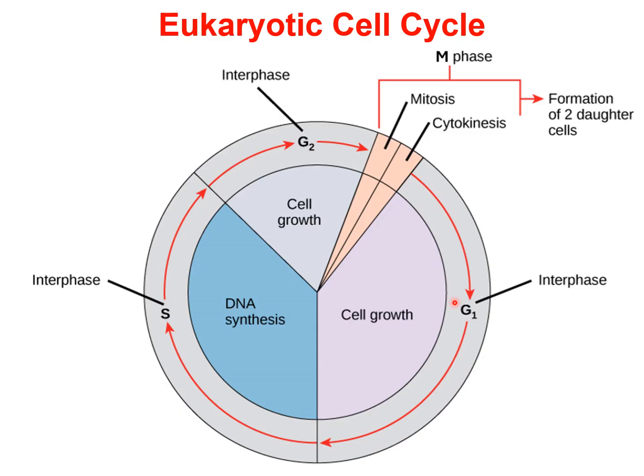Okay, so here's where we are, first gap phase. Here's our S phase where we're going to copy the chromosomes, we'll duplicate or replicate them. And then here's our G2 phase before we enter into the M phase, and then the cell will divide.